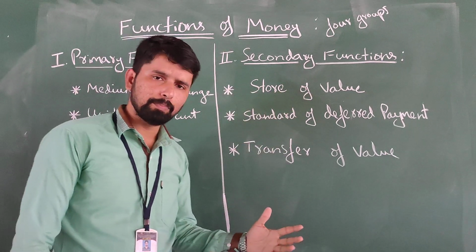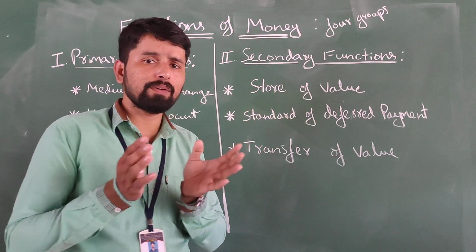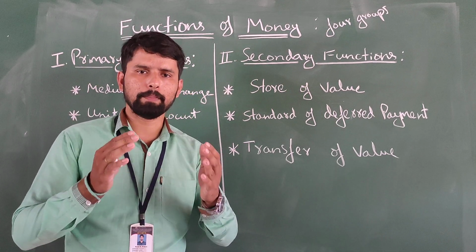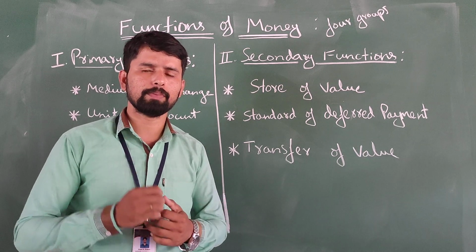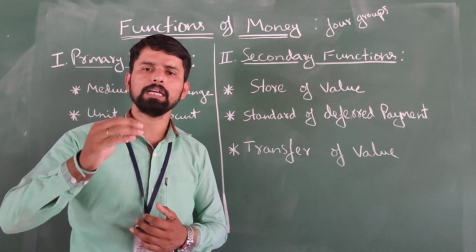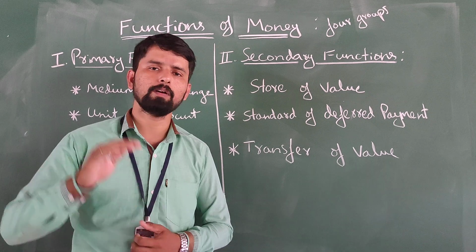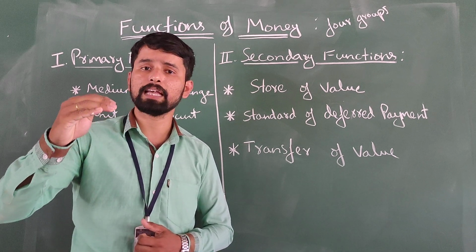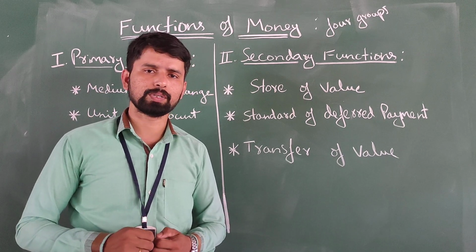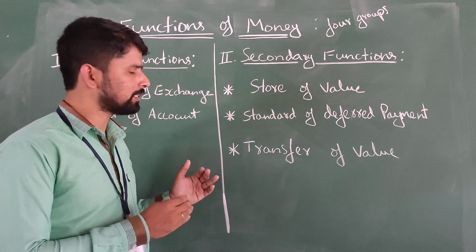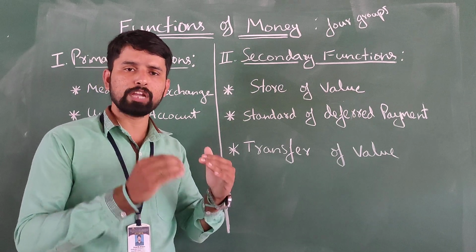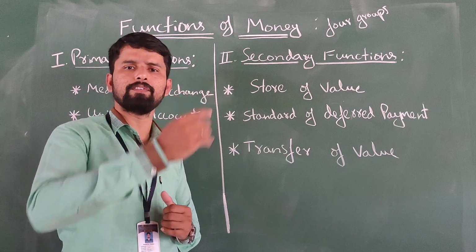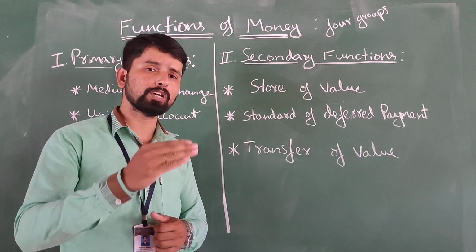Here people can save their present earnings to meet the future, right? People can hold part of their income for future needs, to meet their future uncertainties, and for their future payments.